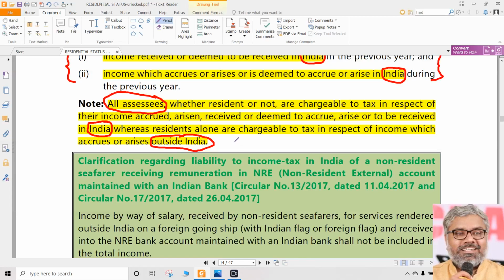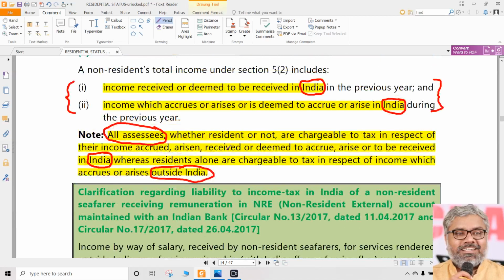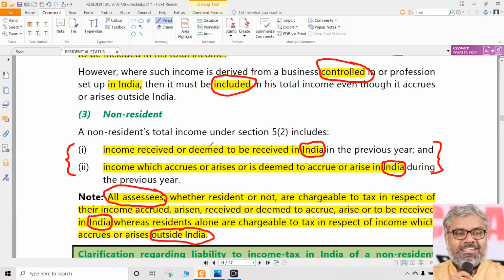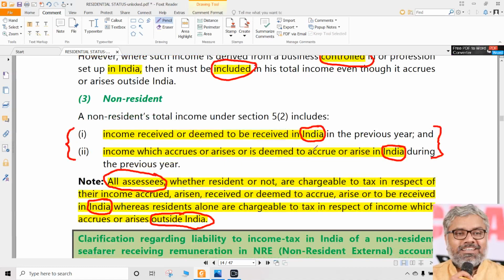But only for residents can any income which has been earned outside India be included in the total income of such person. For a non-resident, take this example: a non-resident earned income outside India, received income outside India, business controlled from India. Can we say it is taxable? No, because in the provision there is nowhere such kind of control being asked to be checked.